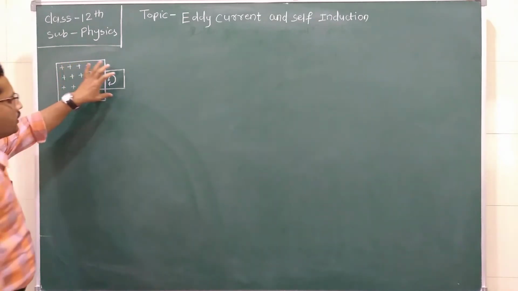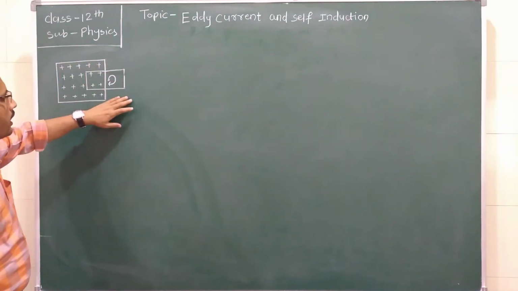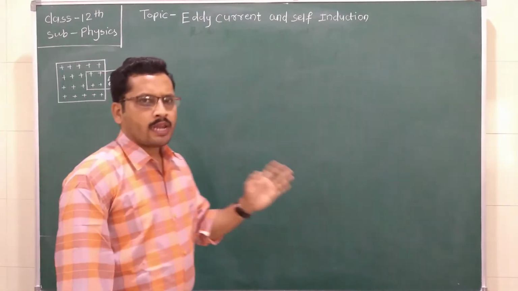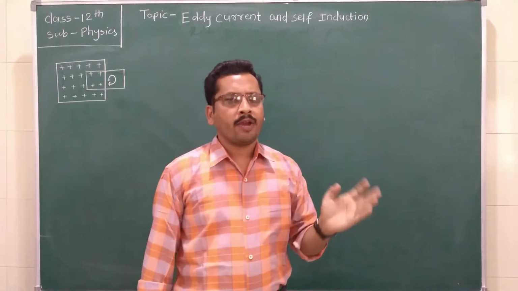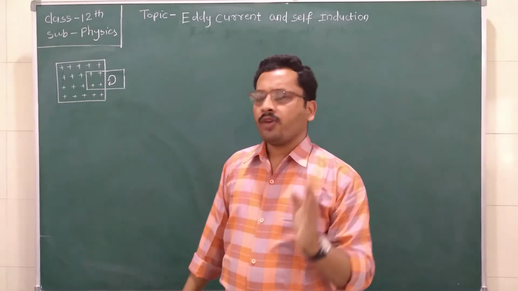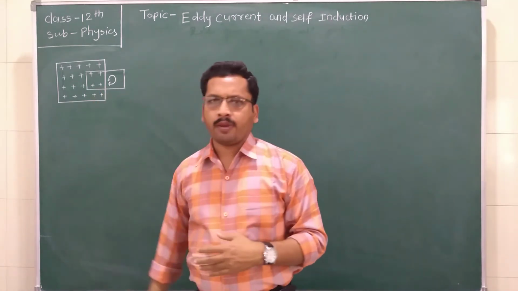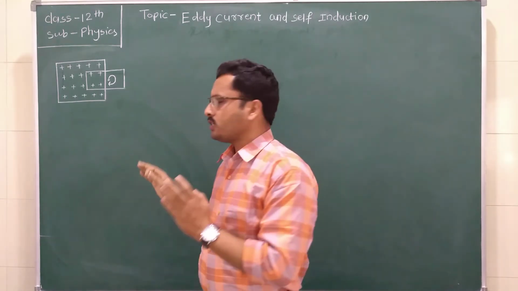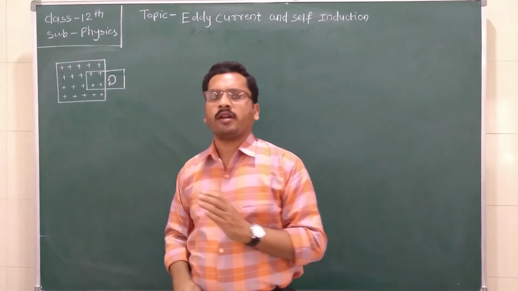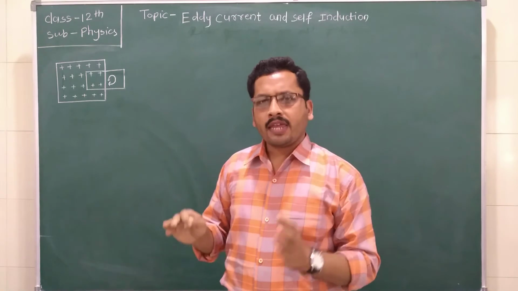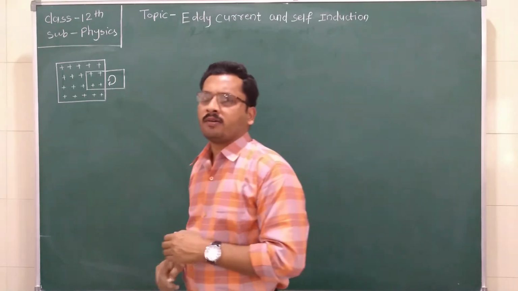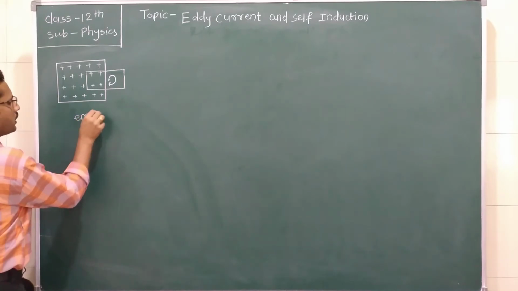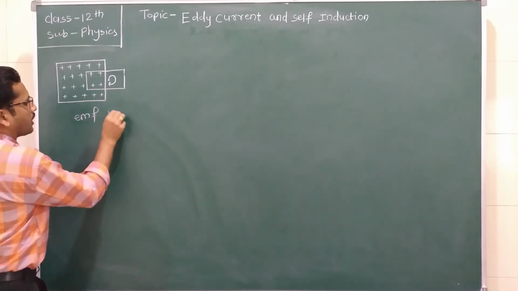When this metal plate is kept inside a magnetic field and we move the metal plate in or out, or we change the magnetic field, or we change both the magnetic field and move the metal conductor, then an EMF is induced in the metal.